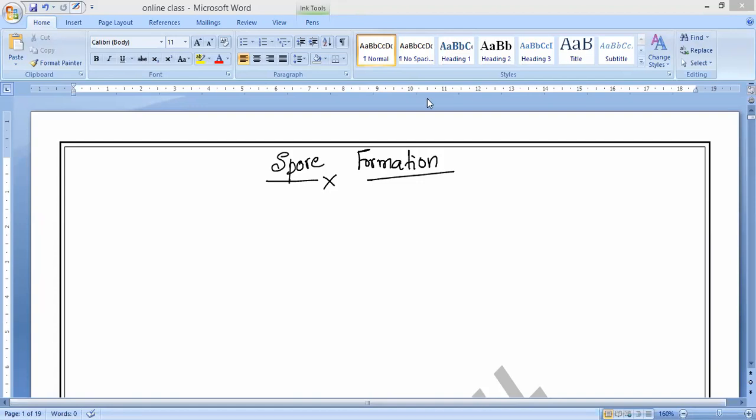Okay. So what do you mean by spore formation? Before studying spore formation, we should know about spores. As I said, what do you mean by spores? Anybody? Yesterday also I said it, correct.